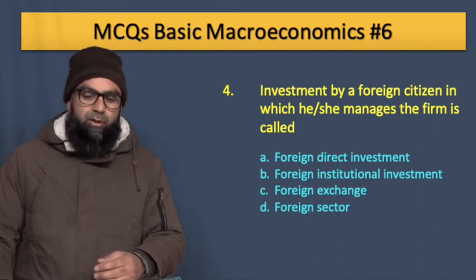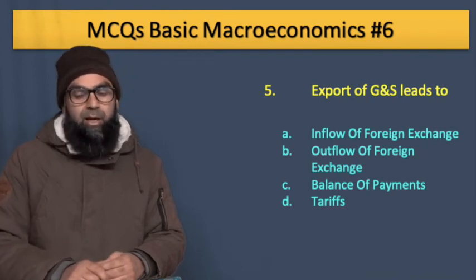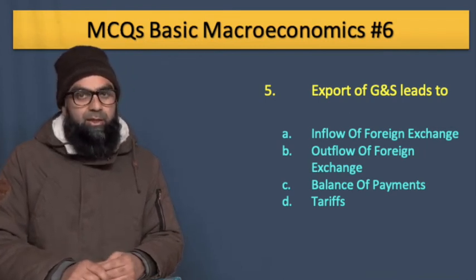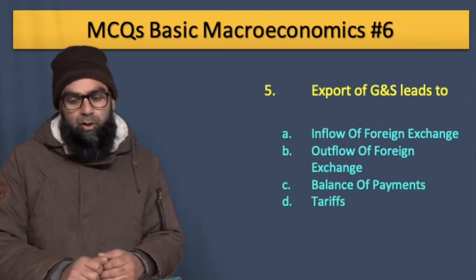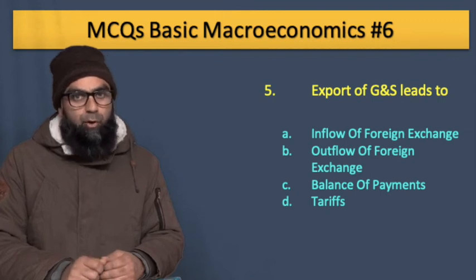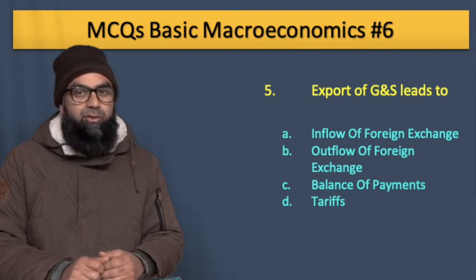Our last question for today's session is, export of goods and services lead to. When we export goods and services, what happens? The options are inflow of foreign exchange, outflow of foreign exchange, balance of payments, and tariffs.